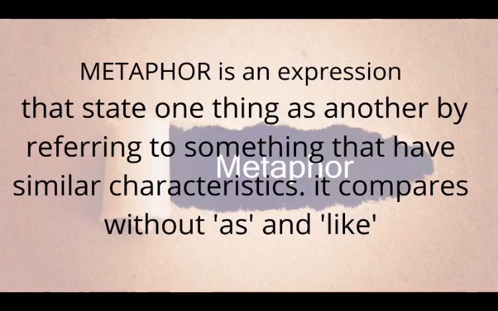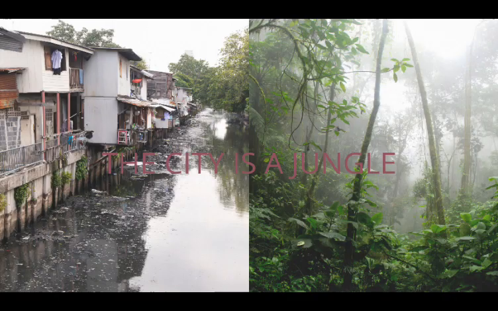Metaphor is also a comparative figure of speech. It compares two different things without the use of as and like. Metaphor states that one thing is another thing in comparison. Example: the city is a jungle. Now we are comparing the city, that is, the city is not in order, and that is why it is being compared to a jungle.